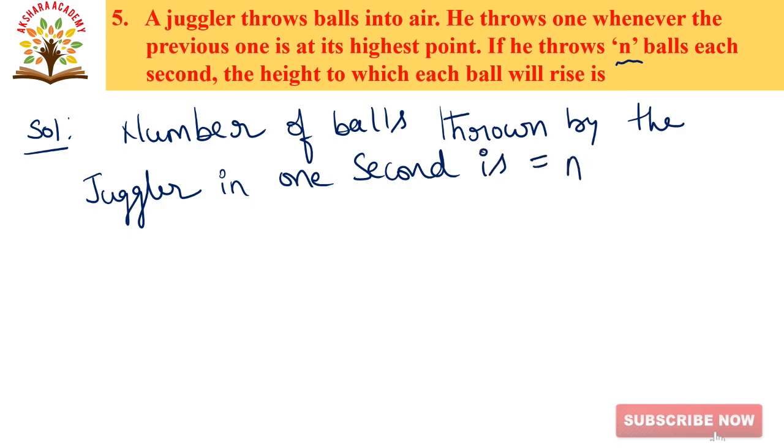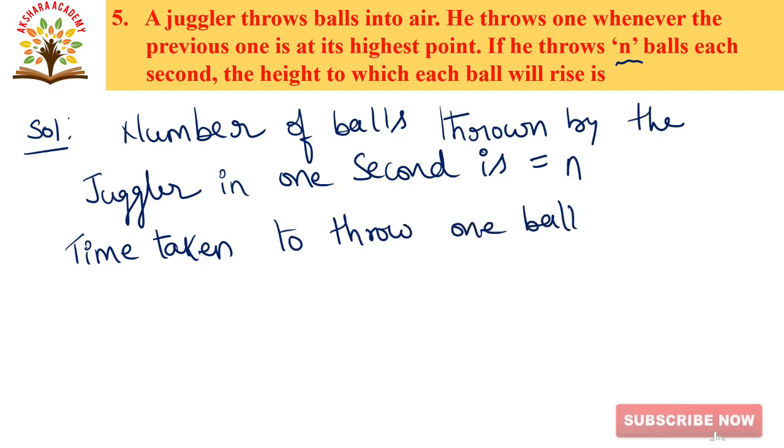Time taken to throw one ball is equal to 1 by n second.